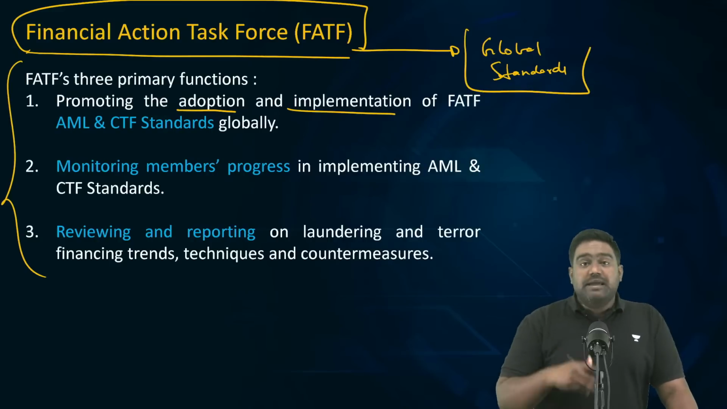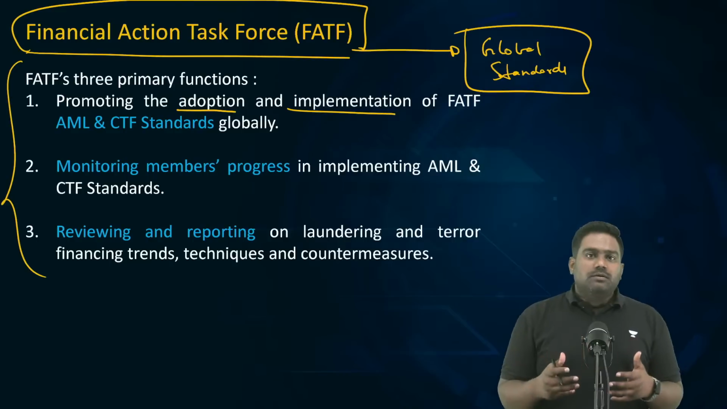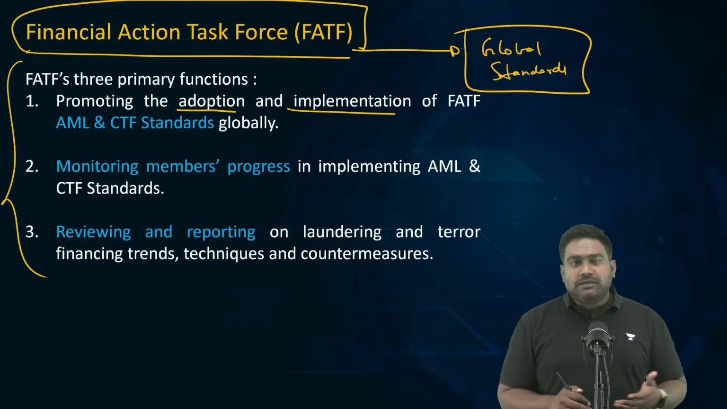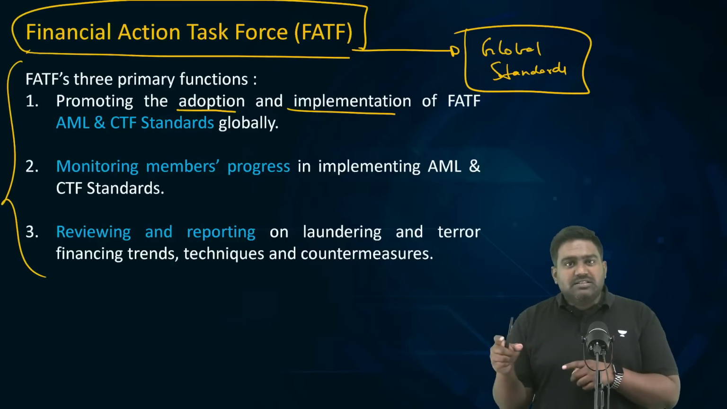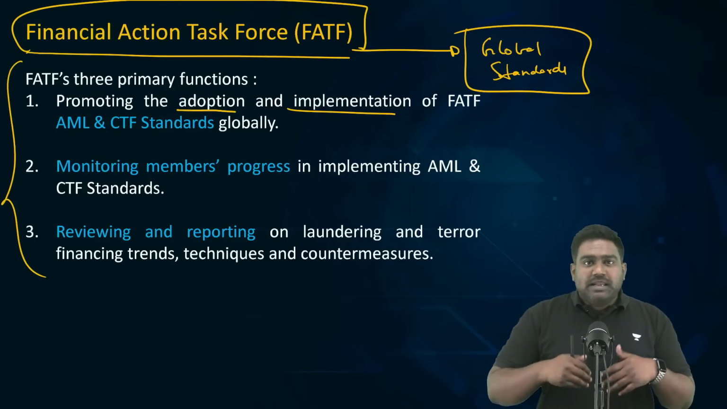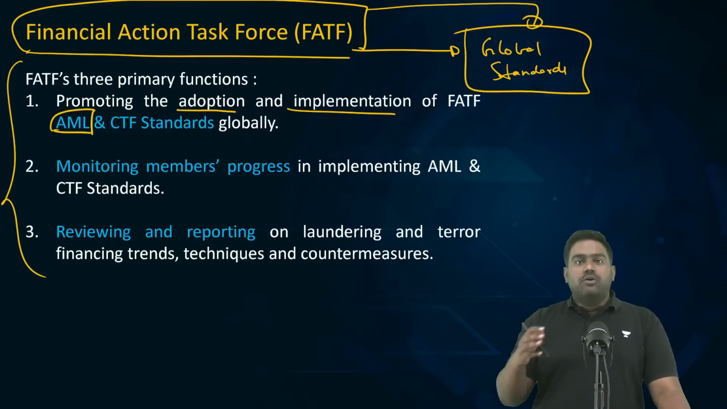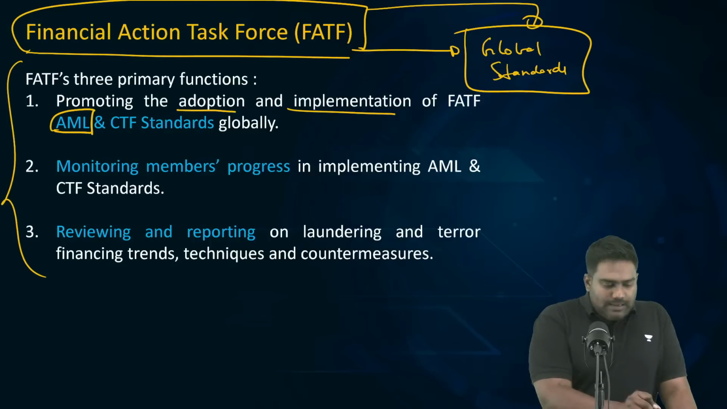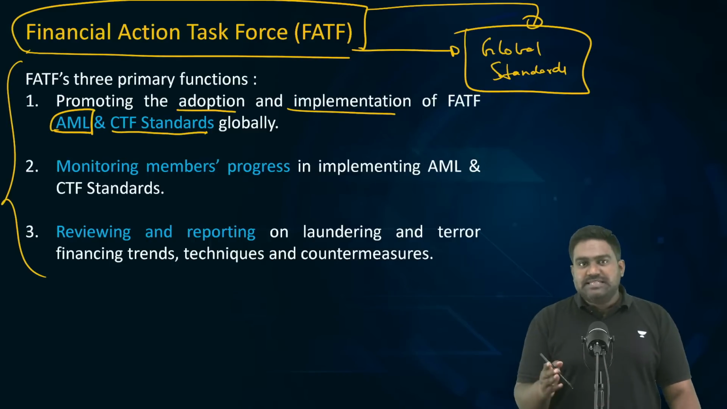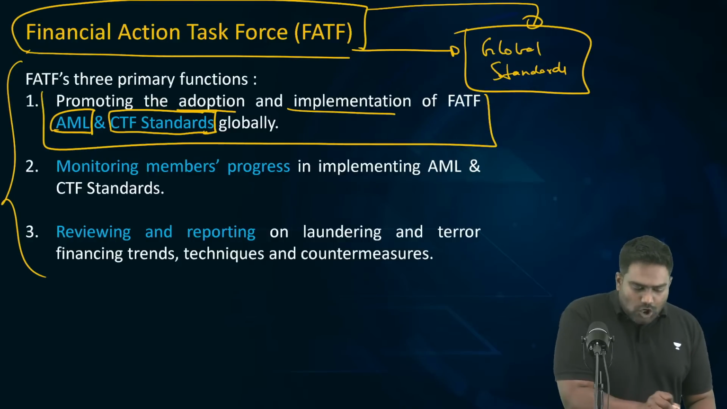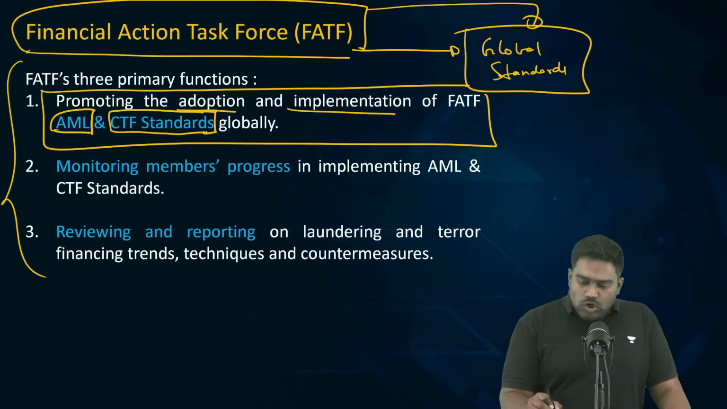It will act like a policy making body based on its research into money laundering and terror financing routes. It'll understand the trends and patterns around the world, and it will come out with certain specific measures which will evolve into a set of global standards to implement anti money laundering standards, AML standards, and CTF standards, counter terrorist financing standards. These standards will be recommended by the FATF for adoption and implementation, not just by the members of FATF, but also by jurisdictions across the world.